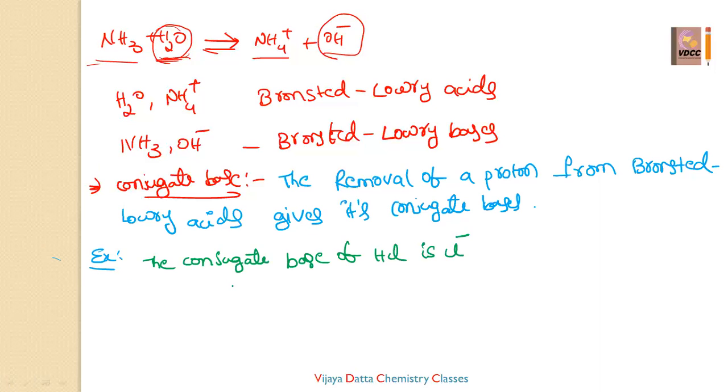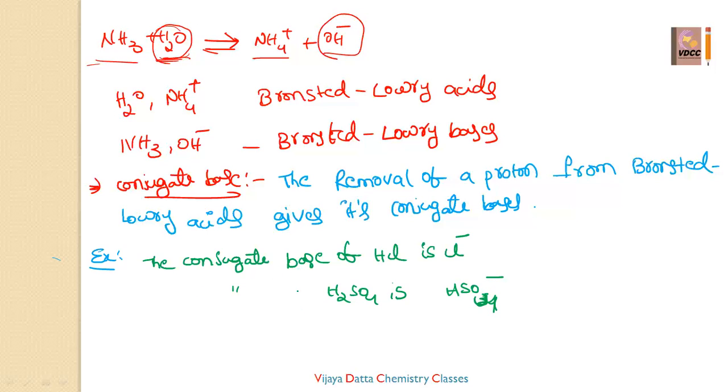The second example, the conjugate base of H2SO4. H2SO4 is removing the proton, then you'll get HSO4 minus, because we are not removing the oxygen, only H plus is removed. So HSO4 minus is the conjugate base of H2SO4.